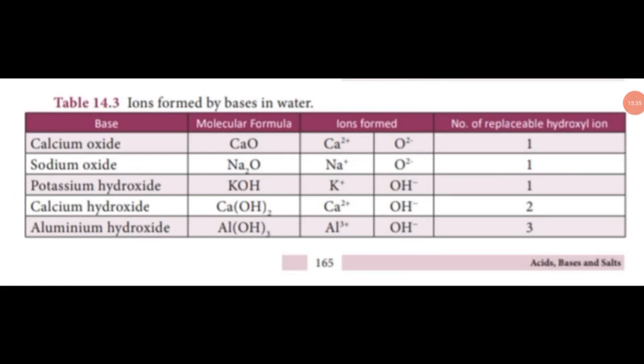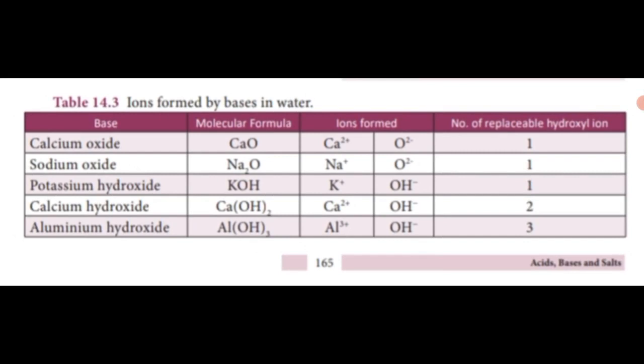See this tabular column. This tabular column indicates ions formed by bases in water. First base, calcium oxide. Molecular formula CaO. Ions formed: Ca2 plus and O2 minus. The number of replaceable hydrogen or oxide ion is 1. So only one oxygen is contained, so the number of replaceable oxide ion is 1.